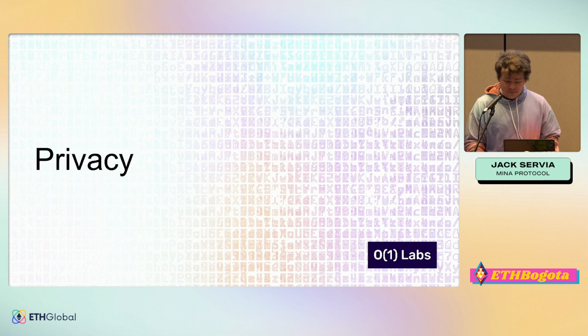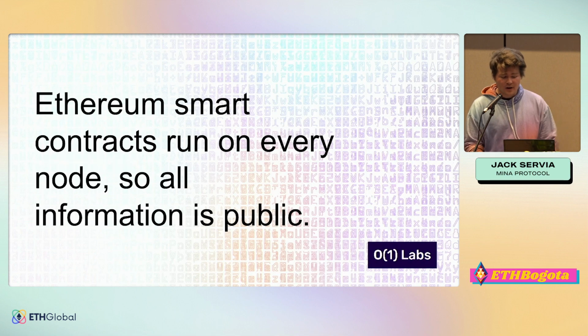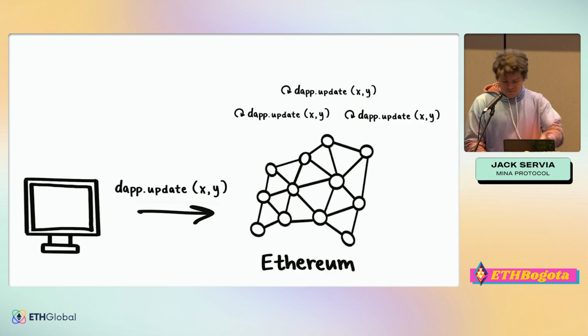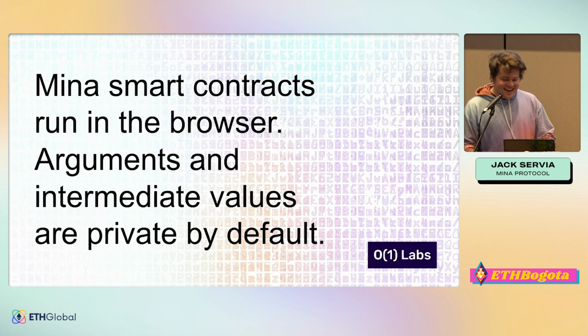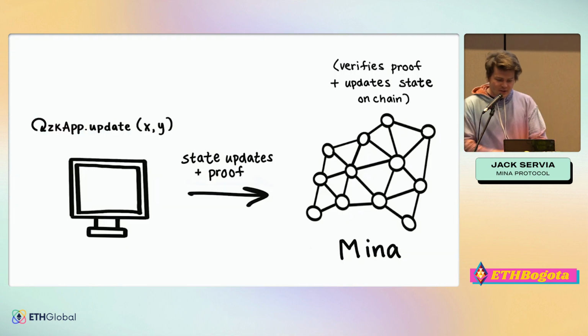One is privacy. As we said, Ethereum smart contracts run on every node, so all the information is public. Here's what Ethereum looks like. Mina smart contracts run in the browser, and so arguments and intermediary values are private by default. Again, keeping the state private, if you want to, can in many cases be as simple as just hashing it. So what does this look like?